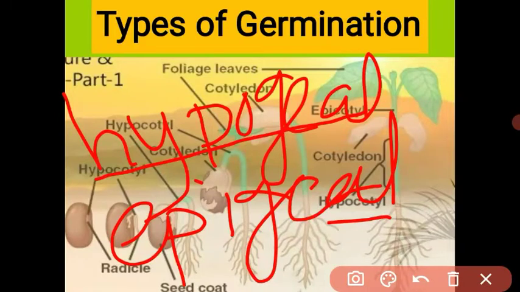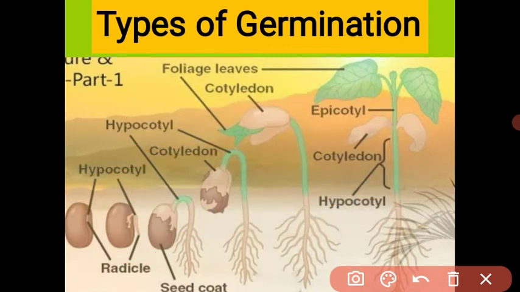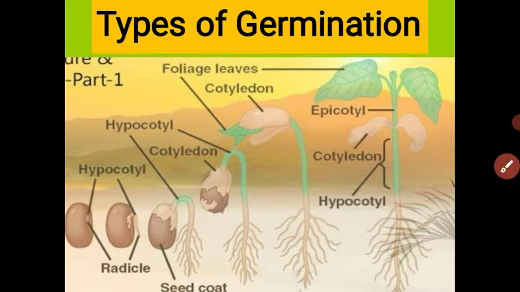Got it? There are two types of germination, hypogeal and epigeal, and this classification is on the basis of elongation of epicotyl and hypocotyl. Epicotyl means the structure above the cotyledon, and hypocotyl the structure below the cotyledon. Based on the elongation of hypocotyl and epicotyl, there are two types of germination, hypogeal and epigeal.